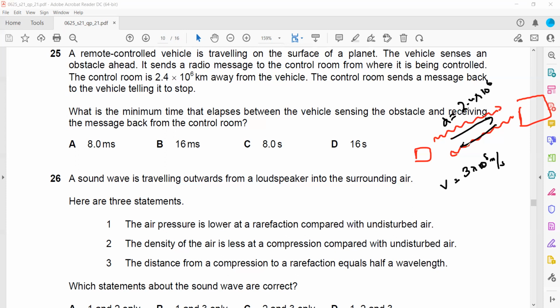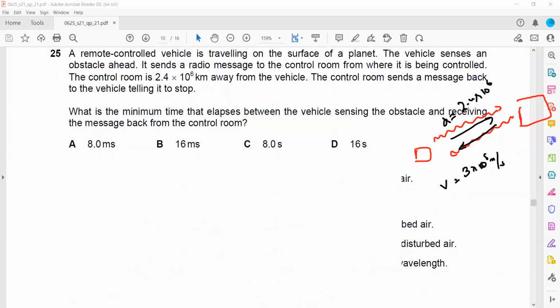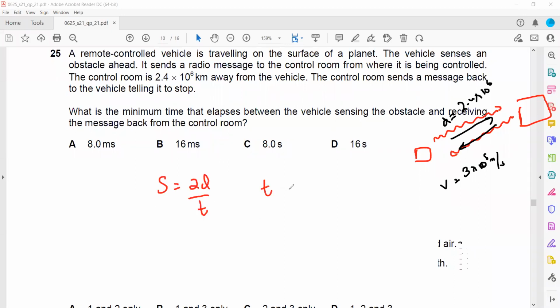So 2 multiplied by the distance, 2.4. But see, this is in kilometers, so we have to convert into meters. Because the speed we are using is in meters per second, the distance should be in meters. So we'll multiply by 1000, and it will become 2.4 × 10^9 meters.